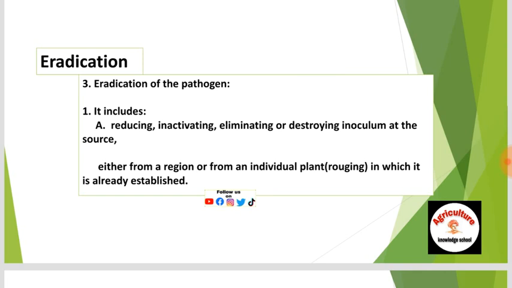Eradication of the pathogen includes reducing, inactivating, eliminating, or destroying inoculum at the source, either from a region or from an individual plant in which it is already established. So you should know that in the eradication process the pathogen has come into the field, but in the exclusion process the pathogen has not come. So this is the basic difference.